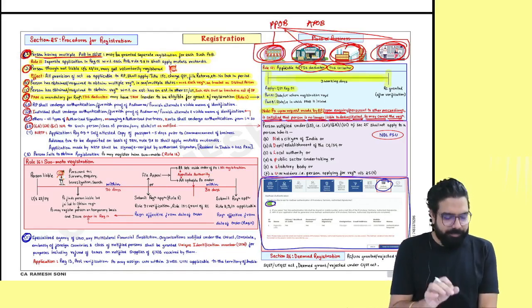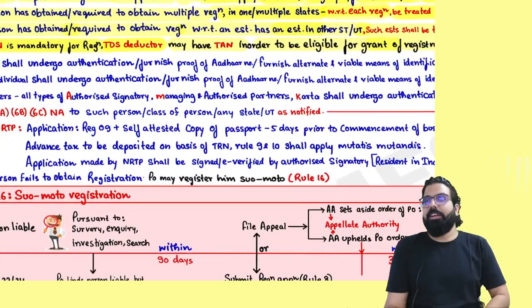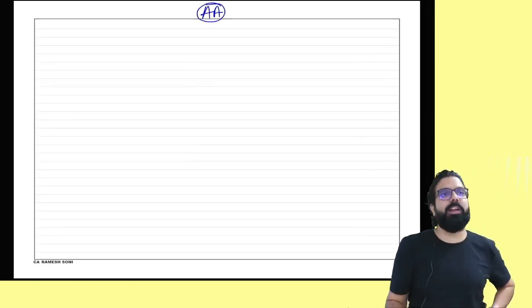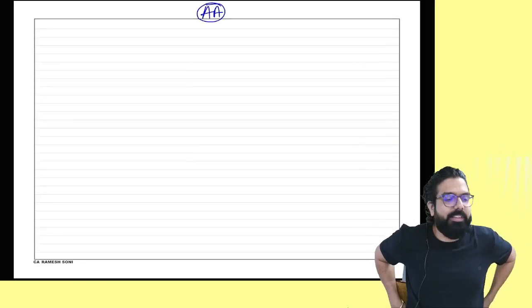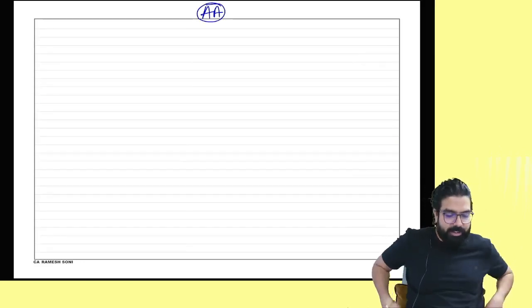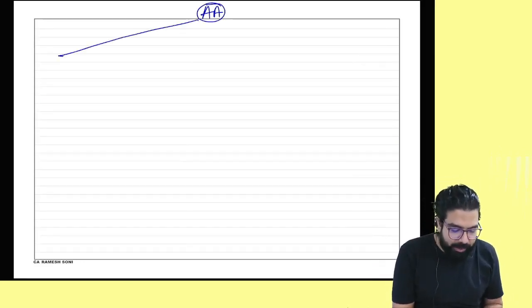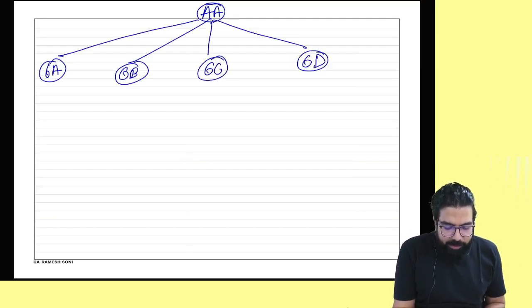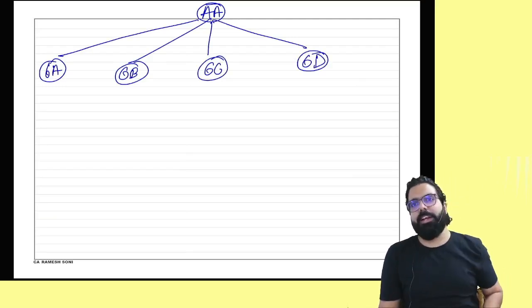People, now listen. Who are the people who have to undergo Aadhaar authentication? Listen carefully. Aadhaar authentication is told in 6A, 6B, 6C, and 6D. There are 4 subsections relating to Aadhaar authentication.